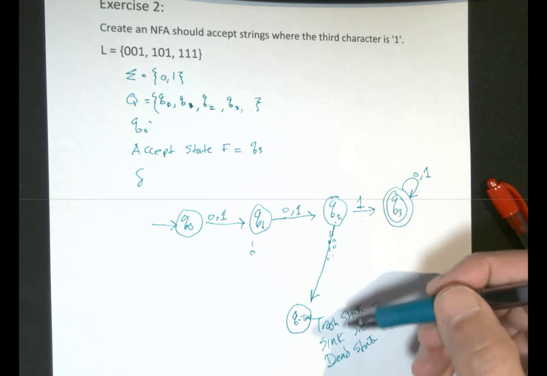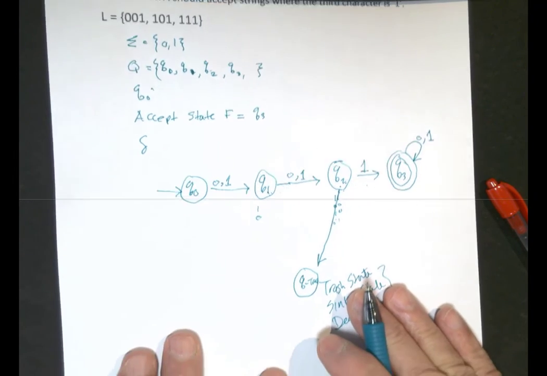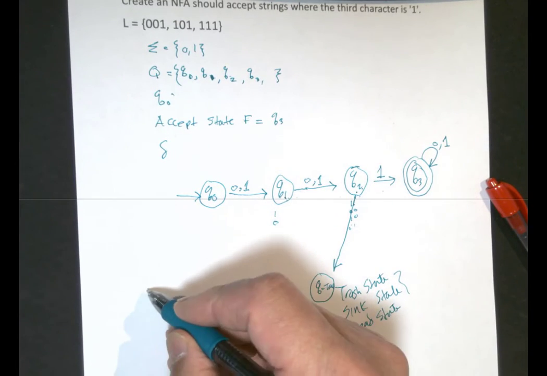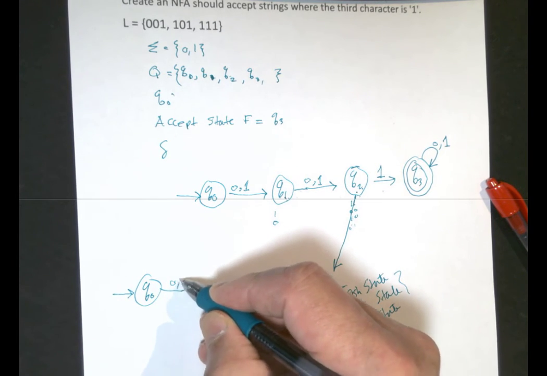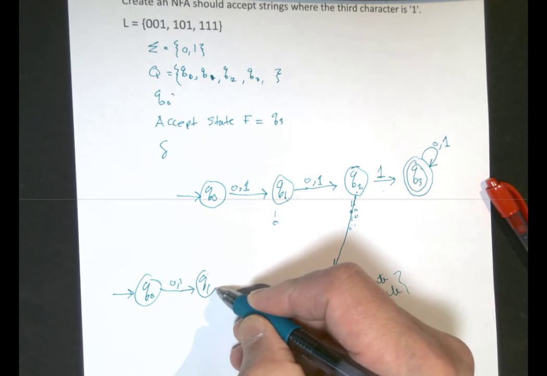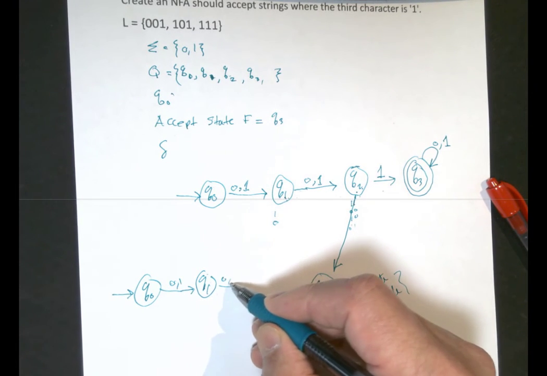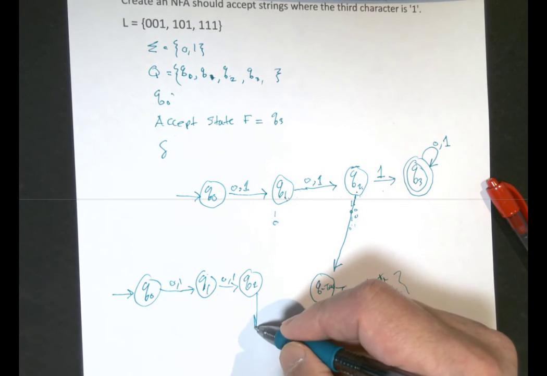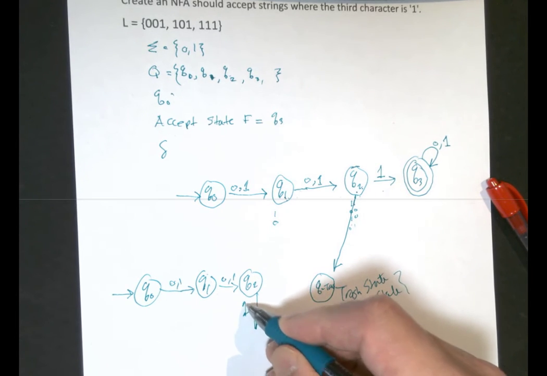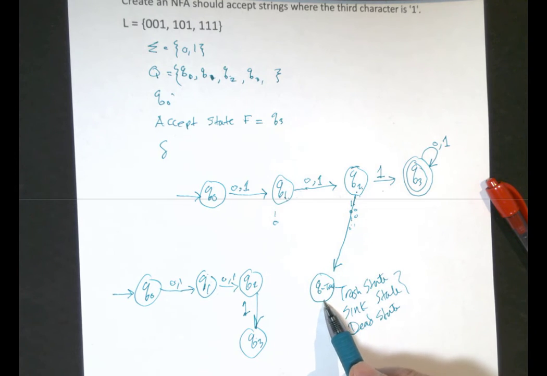Now, as I showed you in exercise 1, we could have just designed it this way. Let me go to this side of the paper. Q naught, that's our starting state, on 0 or 1 moves to Q1. Either on 0 or 1, I'm still going to move to Q1, and I'm going to still move to Q2 on 0 or 1. And then to go to Q3, only on 1, and ignore the trash state in my design. So now I'm going to tabulate the transition function for you.